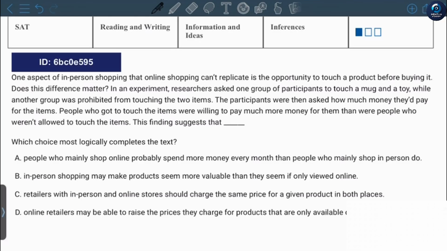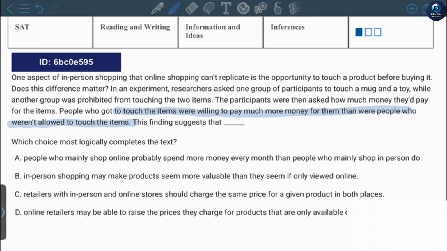One aspect of in-person shopping that online shopping can't replicate is the opportunity to touch a product before buying it. Does this difference matter? In an experiment, researchers asked one group of participants to touch a mug and a toy, while another group was prohibited from touching the two items. The participants were then asked how much money they'd pay for the items. People who got to touch the items were willing to pay much more money for them than people who weren't allowed to touch the items.